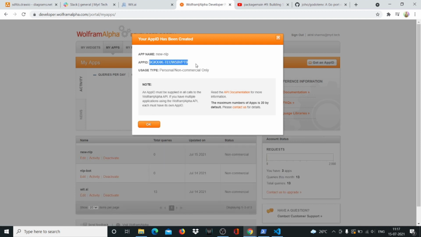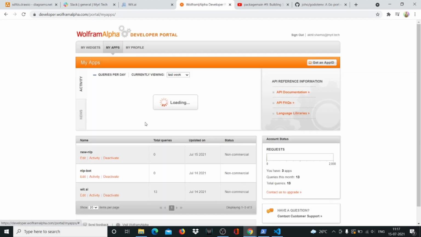So it has given me this app ID, but I won't be using this app ID. I'll be using my old app ID, the one that I created yesterday, which is the NLP bot, the Wit.ai one, which already has 13 total queries. The reason for this is very simple. With Wolfram, if you've not waited for 24 hours, it gives you a lot of errors sometimes, and unpredictable types of errors.